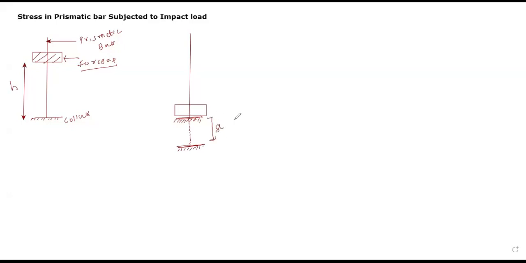Now this is actually not only delta L, but if we are going to plot a load versus deformation diagram, it is just a kind of suddenly applied load. Impact is just a kind of suddenly applied load because we are going to apply a P load at the same time. As the application of load P, your material or your prismatic bar has a traveling distance h at the same time, and as the collision of the load on the collar, your material will travel further by delta L.